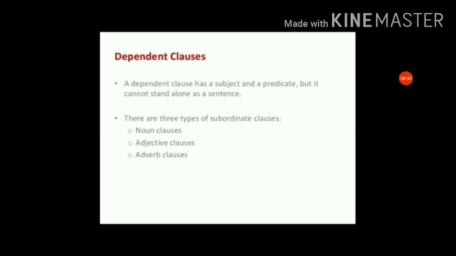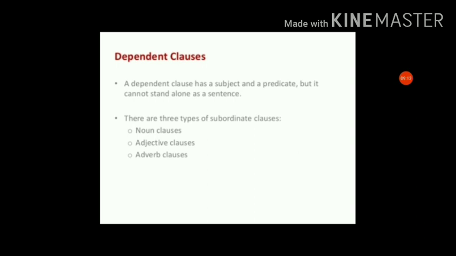So let's continue with the dependent clause. A dependent clause has a subject and a predicate, but it cannot stand alone as a sentence. It is the vice versa of the independent clause. Till now we discussed the independent clause, where we need to check three things: subject, verb, and complete sense by itself. But a dependent clause has a subject and predicate, but cannot stand alone as a sentence.